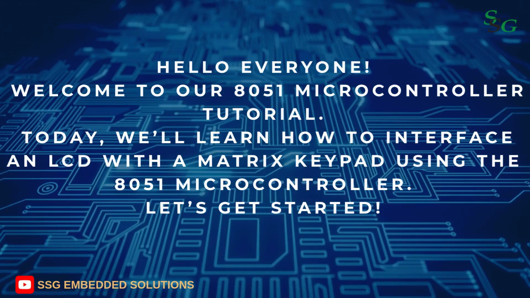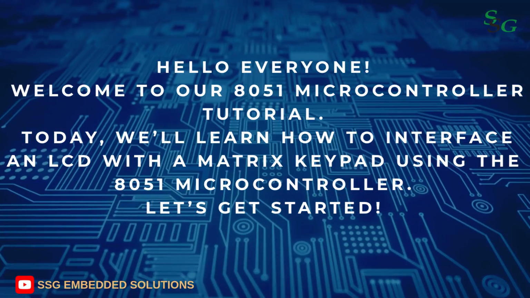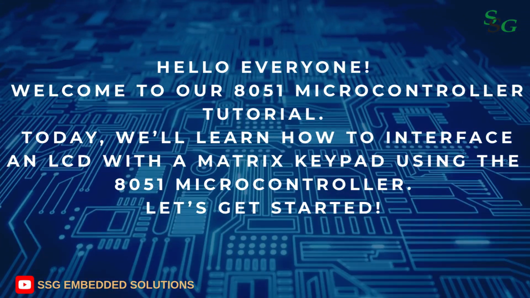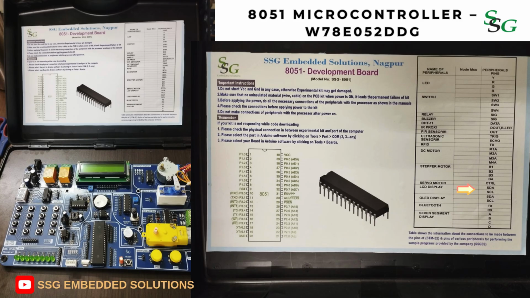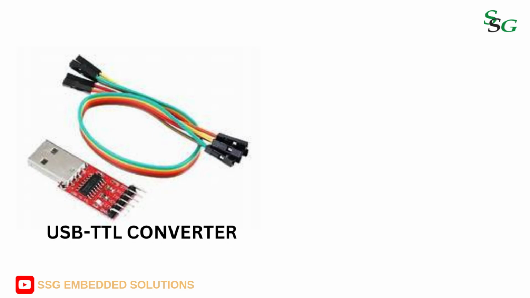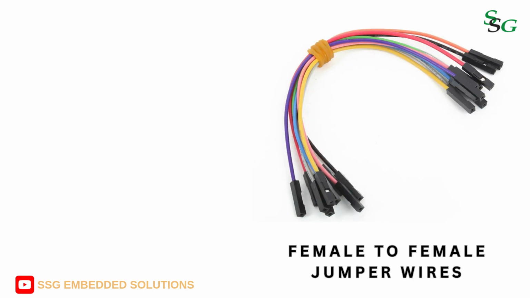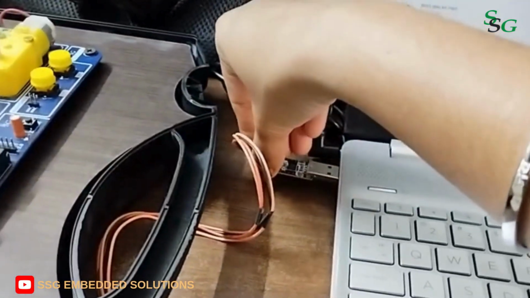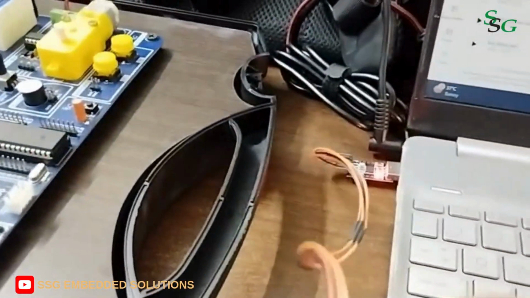Today, we'll learn how to interface an LCD with a Matrix Keypad using the 8051 microcontroller. Let's get started. We will use the 8051 microcontroller development kit based on the Nuvoton W78E052 DDG microcontroller. For this setup, we will need a TTL to USB converter and female-to-female jumper wires. Now, connect the TTL to USB converter to the 8051 kit and your laptop.